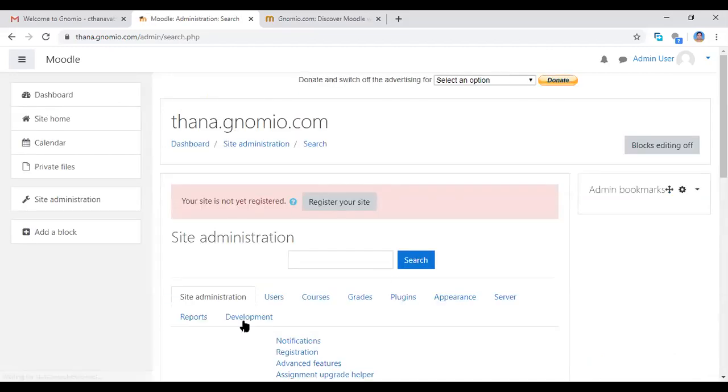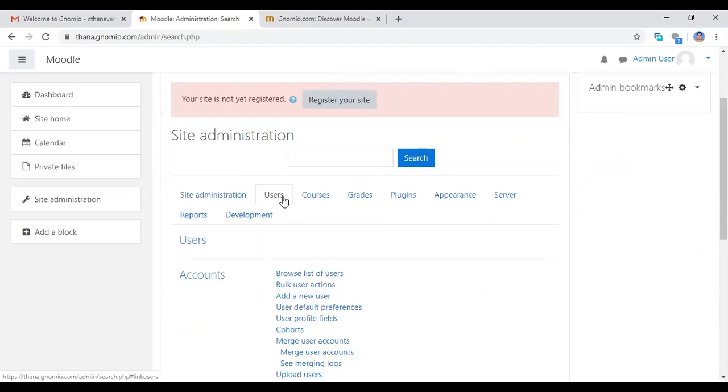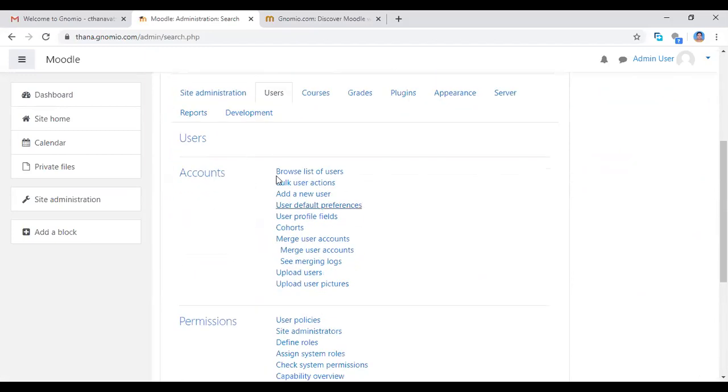Now I want to add the participants. See here: users, site administration, so many palettes are there. If you want to add courses, click the courses button. Now I want to add the users, so I'm clicking the users button. See the accounts: add a new user. Now I'm clicking add a new user.